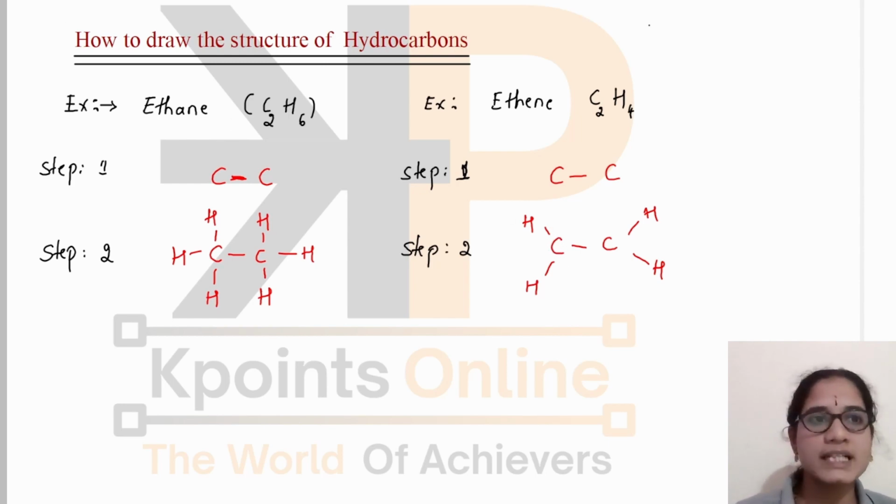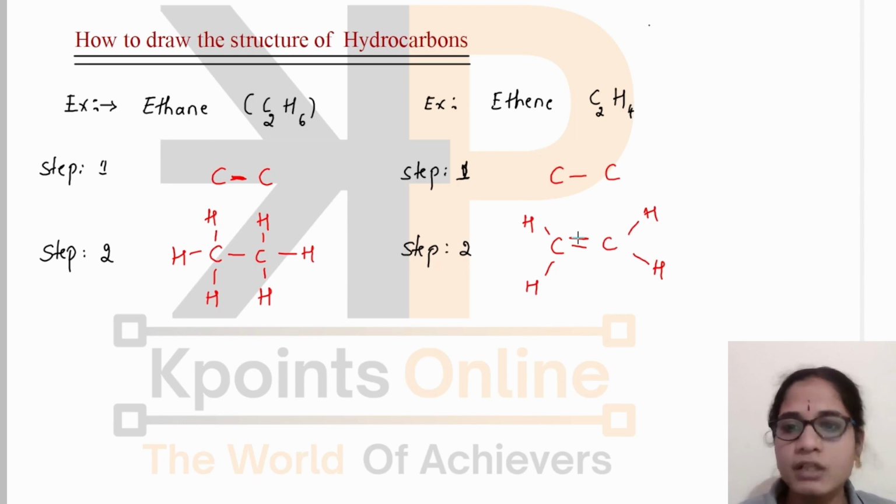Then we have to satisfy it with the help of a double bond. Then the valency of carbon will be satisfied. And from the molecular formula also we can understand it is an alkene. In this way we are going to draw the structure. Let us solve some more examples for clarity.